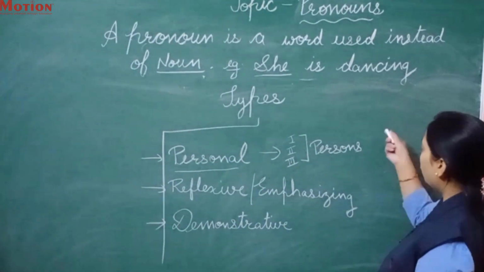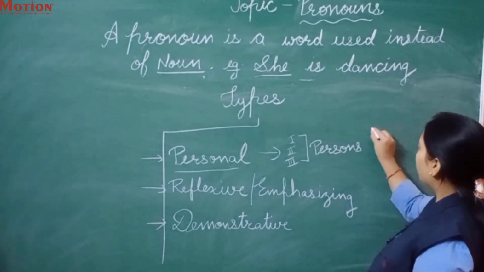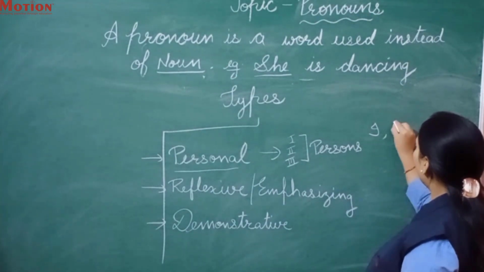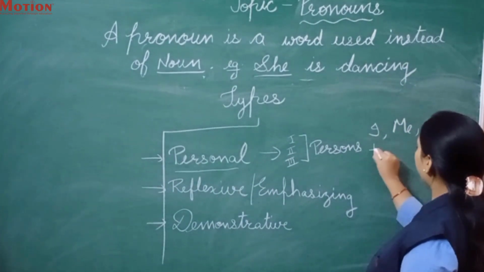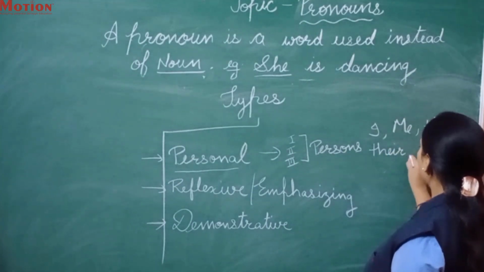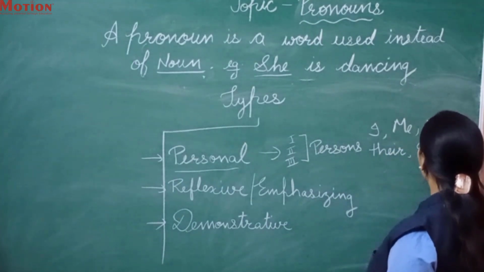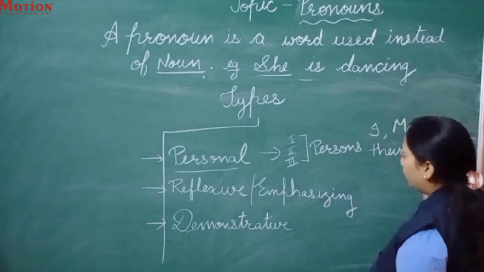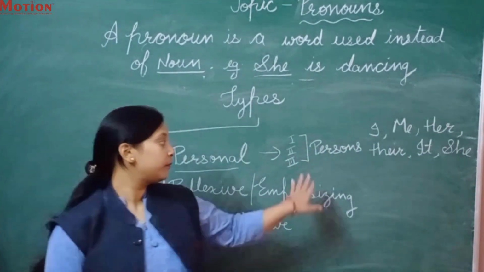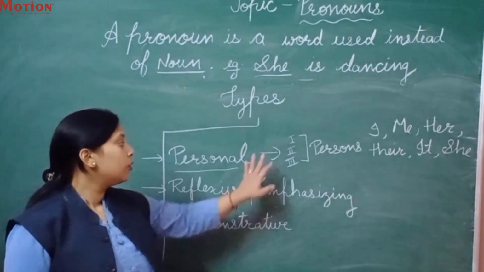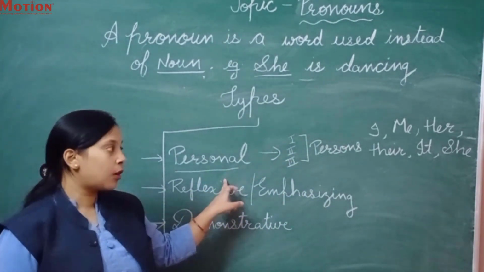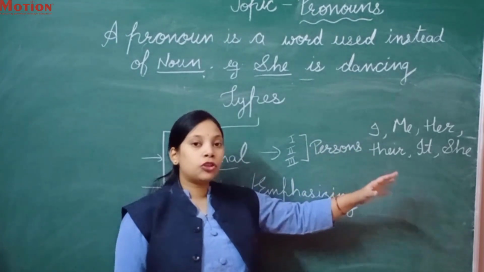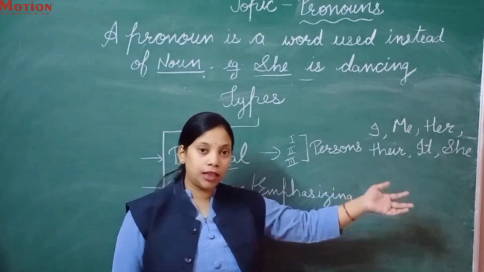Okay, for example you can write any of the personal pronouns: I, me, her, their, it, she. It can be any of the pronouns. Okay, so first, second and third persons are considered personal pronouns. For example, I, me, she, it, her, their, he, they.